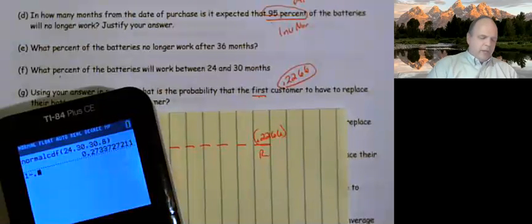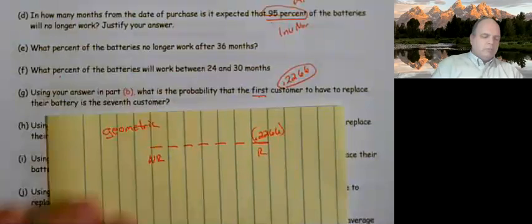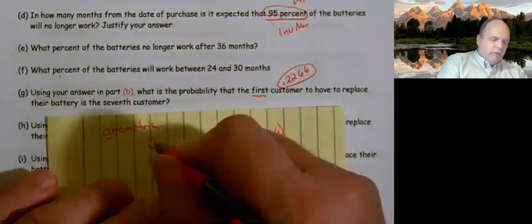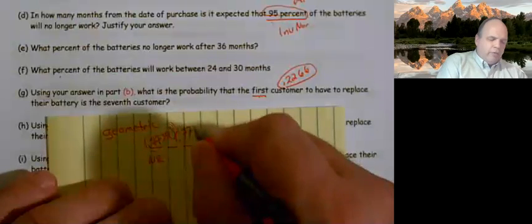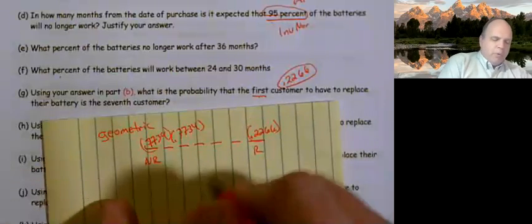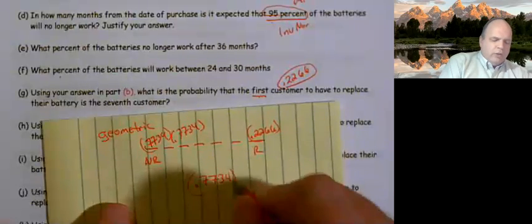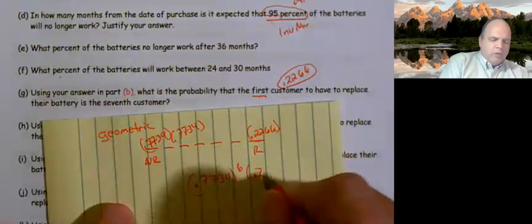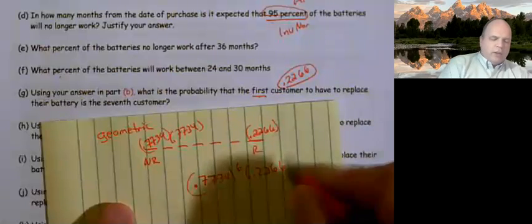Since I can't do any math tonight in my head, I get 0.7734 times 0.7734. I get smart at that point and go, oh, it's 0.7734 to the 6th power times 0.2266.